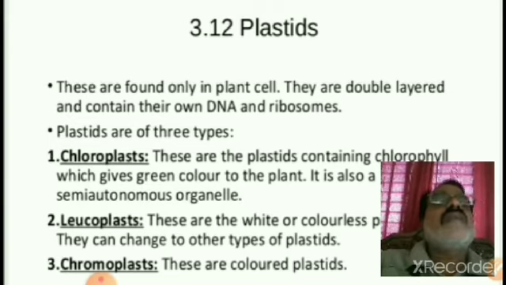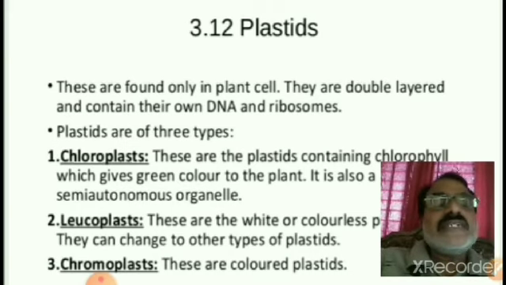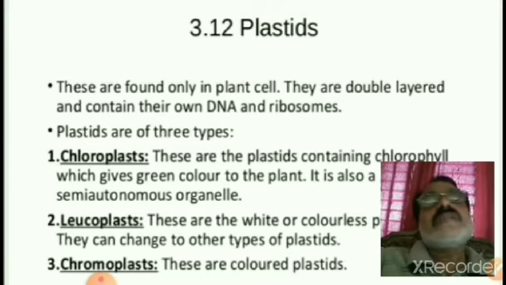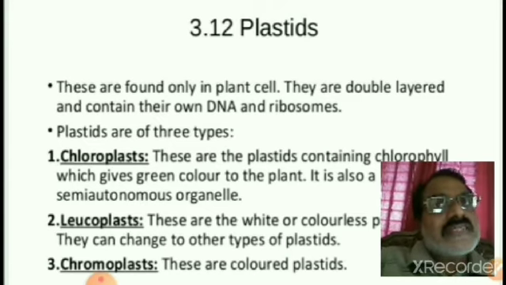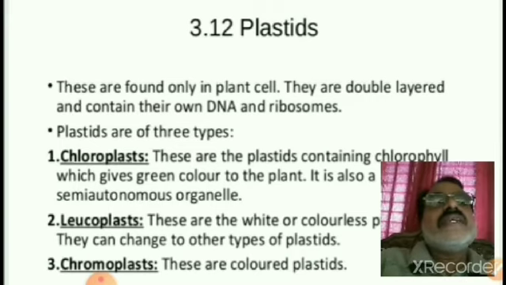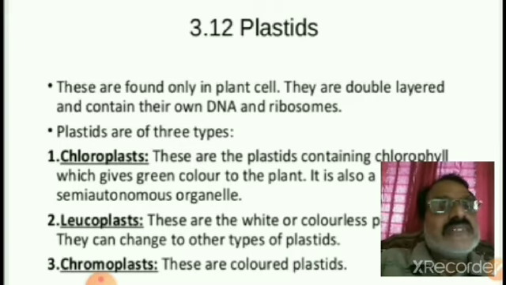That's why plastids are called semi-autonomous organelles. Just like mitochondria, they are also semi-autonomous organelles. The only cell organelles called semi-autonomous are plastids and mitochondria. Mitochondria is the powerhouse of the cell. Plastids are the food factory, the main site for photosynthesis.